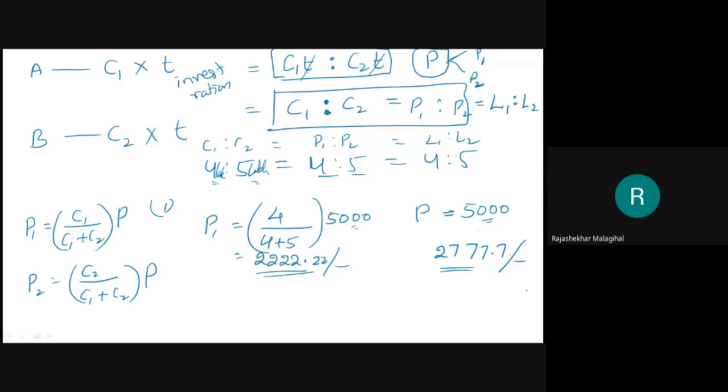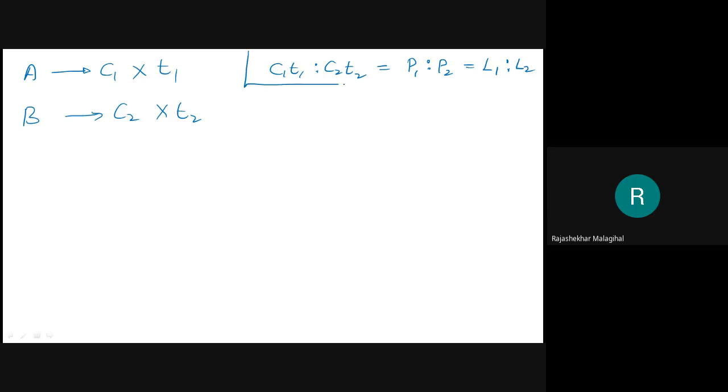If this is a compound partnership, meaning the investment is made at different times, then what? We'll see. Then it is just simple.